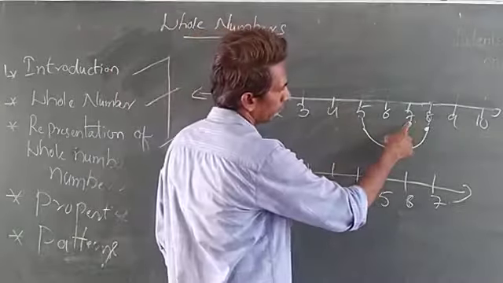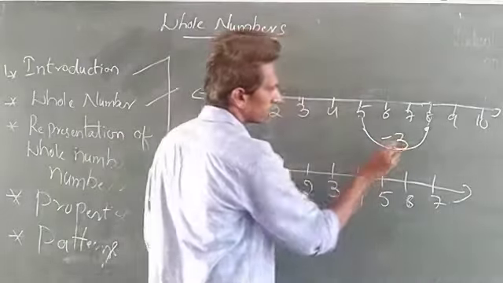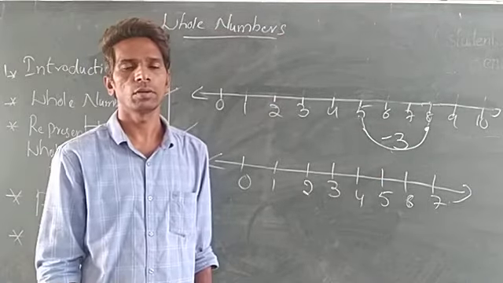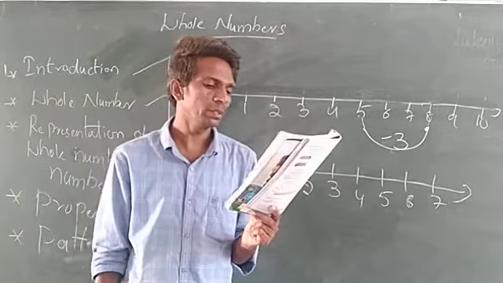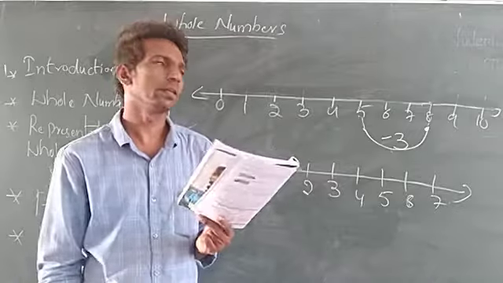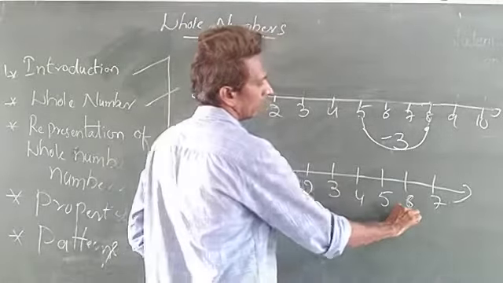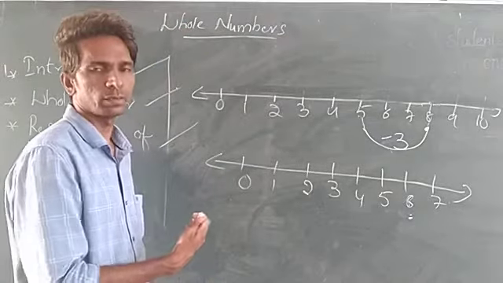See, from 8 onwards, 1, 2, 3. So minus 3. I want to deduct 3. Next, which number should be deducted from 6 to get 1? From 6 onwards, you want to deduct. Deduct means decreasing. That means subtraction.